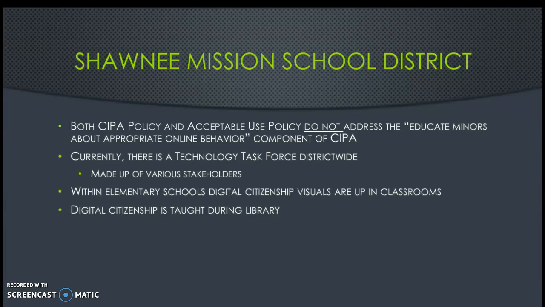Within elementary schools, digital citizenship visuals are up in classrooms, and digital citizenship is taught during library. I said specifically elementary schools just because that is where I currently work, 2 elementary schools, and I know that digital citizenship is talked about in that. As a school social worker in one of my buildings, part of our lessons that we do whole class when I co-teach, we touch on digital citizenship, specifically online safety, in terms of online bullying, the cyberbullying, and that is in 4th, 5th, and 6th grade that we talk about that.